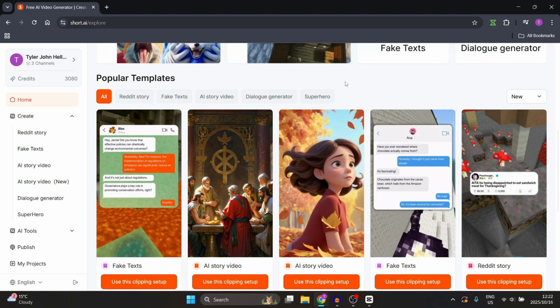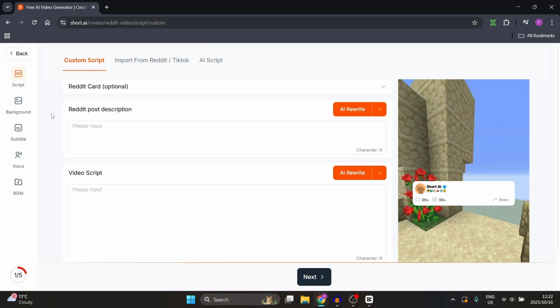Now, if you want to just create one from scratch, you can actually just click on the Reddit story on the left hand side, and here are your options. You can have a custom script, so you can actually input the text on your own. You will then be able to have it rewritten by AI. All right, you can give it some target lengths and then the actual video script. So you can then also just have this written by AI or rewritten.